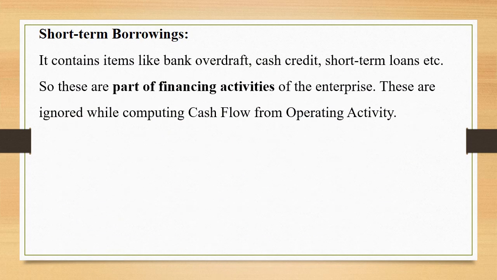Short-term borrowings. It contains items like bank overdraft, cash credit, short-term loans, etc. These are the sources of funds, and any source of fund has to be a part of financing activities. Do remember, you need not consider these items while computing cash flow from operating activity. Current investments.